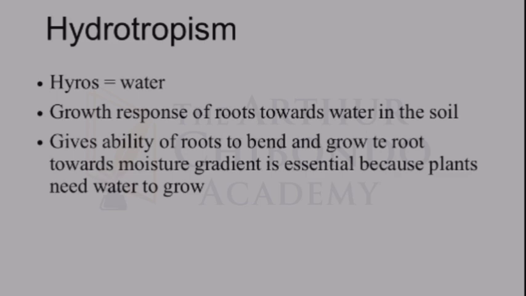So the roots exhibit that property whereby they grow towards where there is water. It's quite important because it gives the roots the ability to bend and grow towards moisture, towards the moisture gradient. It's essential because plants need water to grow. And remember, water is responsible for photosynthesis. You already know the two stages: the light stage and the dark stage of photosynthesis.